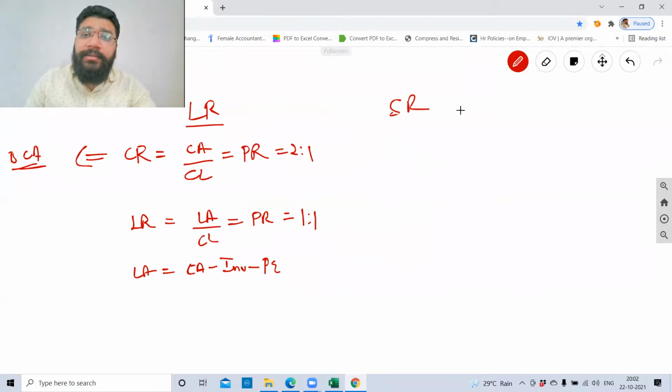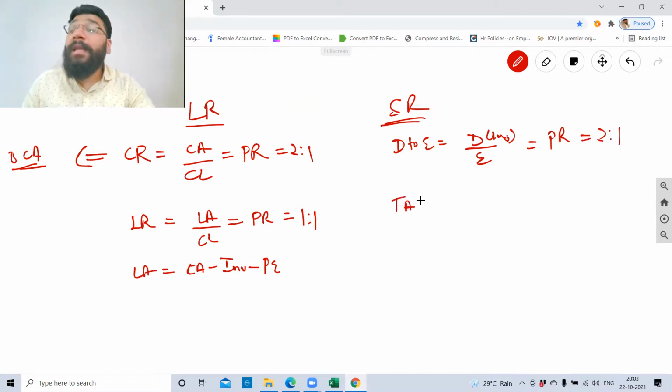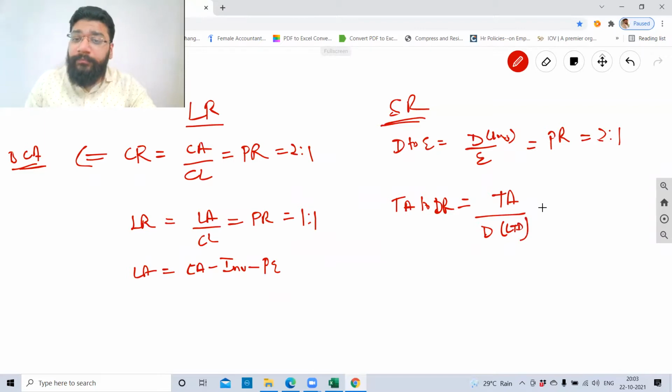Okay. Now, what is the second ratio? Solvency ratio. What is the formula? Debt to equity ratio. So debt by equity. Debt means long-term debt by equity. It is expressed in pure ratio format. Standard ratio 2:1. Next ratio. Total asset to debt ratio. So total asset divided by debt. Debt means long-term debt. Expressed in the pure ratio format. We don't have any standard ratio as such.